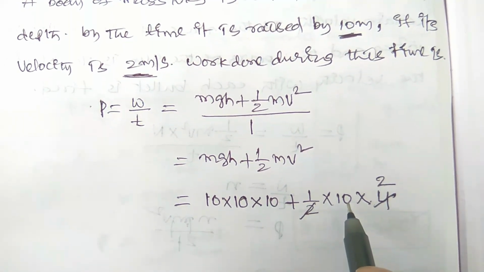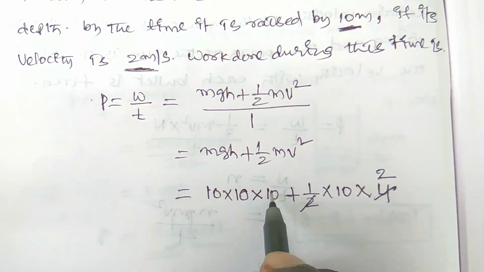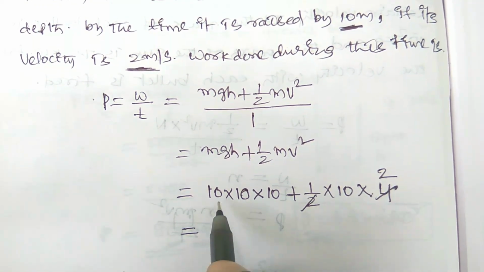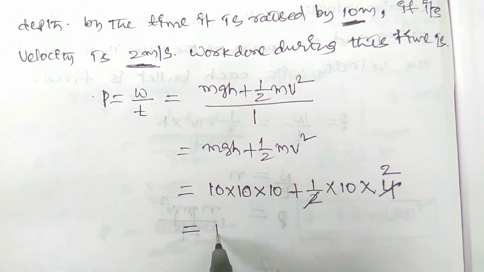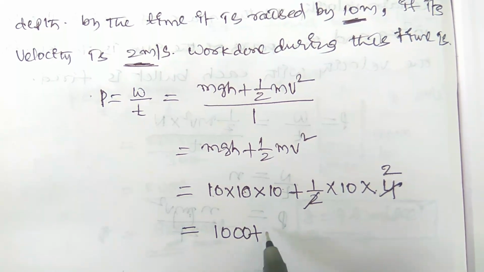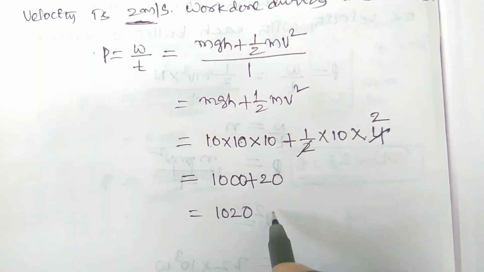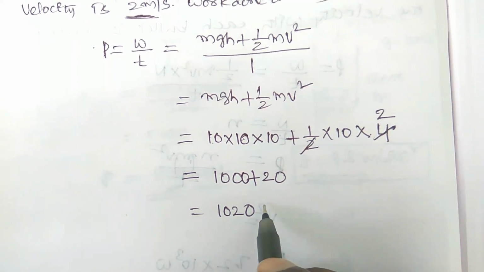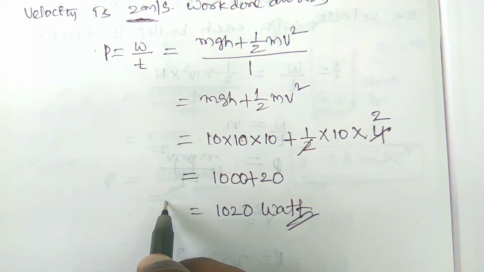So 10 into 10 into 10 is 1000, plus 20, equal to 1020 watt. So this is the power required.